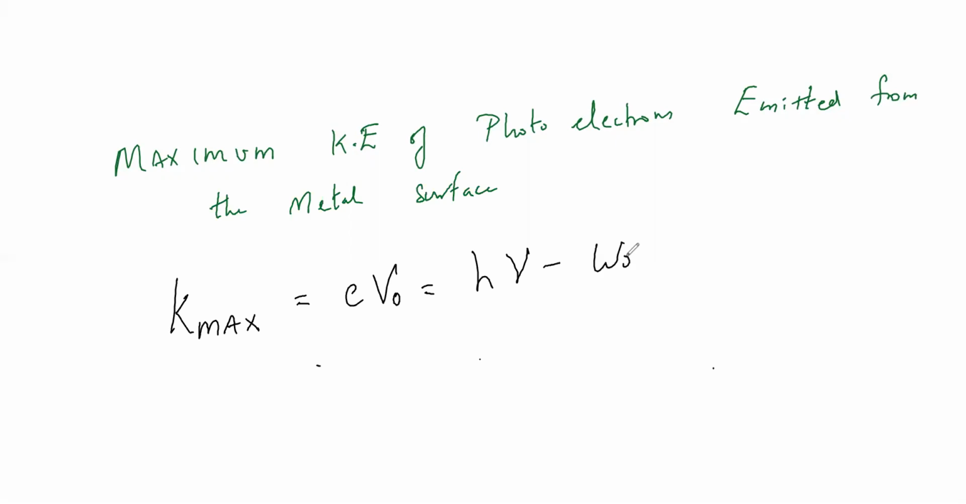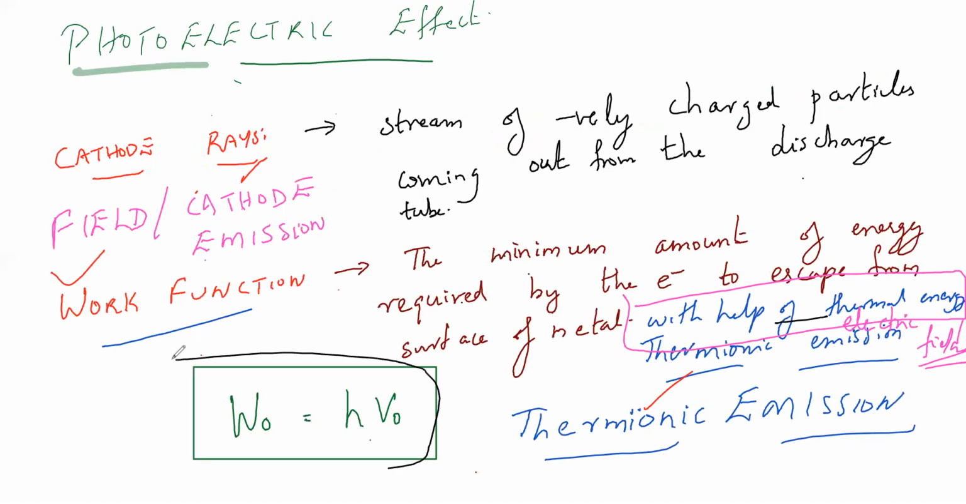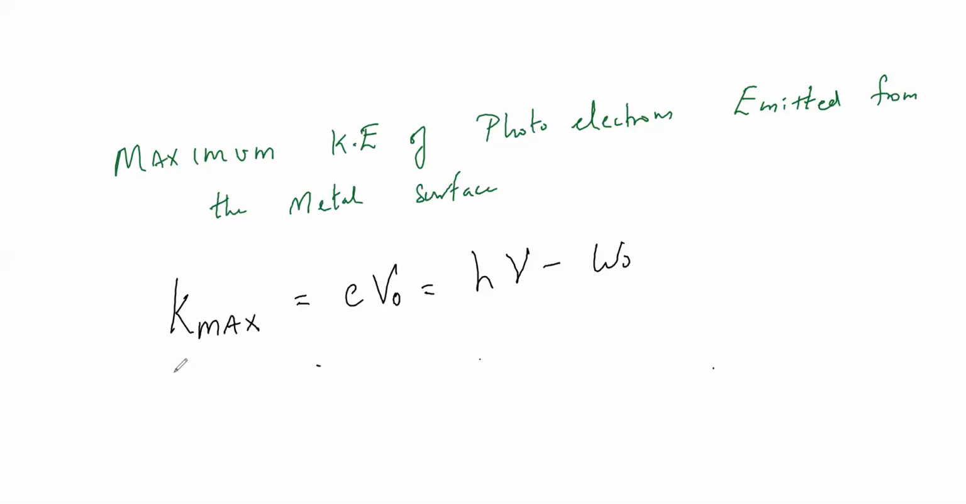Where is it in this formula? Just here. W naught is what? hν naught, right? Correct? W naught is hν naught. So which means this is nothing but hν minus hν naught. So hν is nothing but energy minus work function. That's it. So this is called Einstein's photoelectric equation. They may ask for 1 mark.